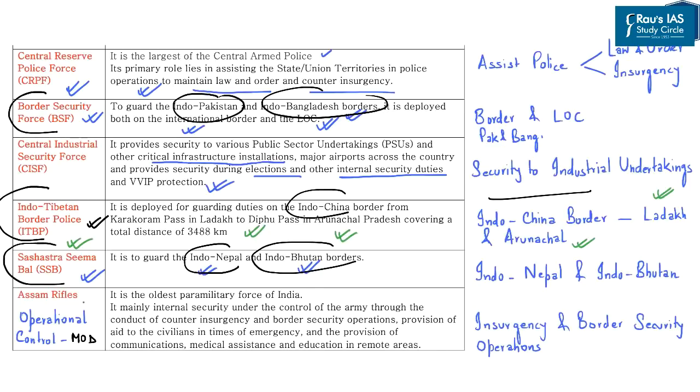And lastly, Assam Rifles. It is the oldest paramilitary force of India, and the aspect of internal security is under the control of the Indian Army. So the point to be understood here is that the operational control of Assam Rifles is with the Ministry of Defence, whereas generally all these CAPFs function under the Ministry of Home Affairs. So this again becomes an important point from the perspective of the prelims examination.